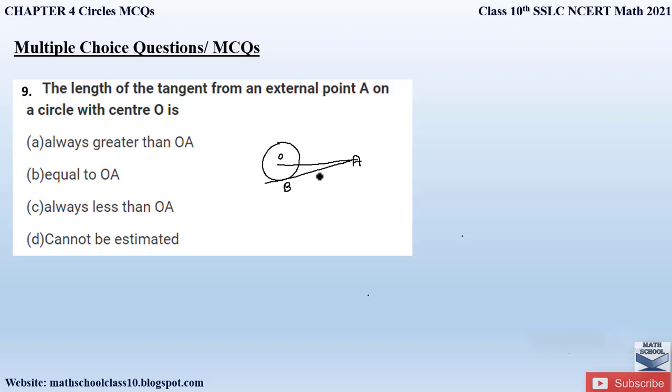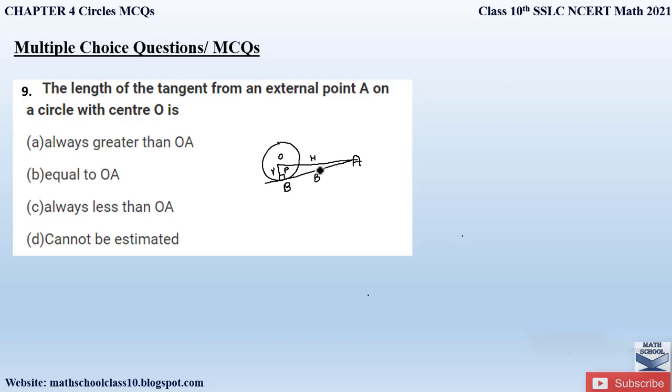But here if you observe, from the center O to the tangent we have a radius, which is always perpendicular to the tangent, right? Also here a 90-degree angle is formed, therefore triangle OAB will be a right angle triangle, and the side opposite the right angle is the hypotenuse and the other two sides will be perpendicular and base.